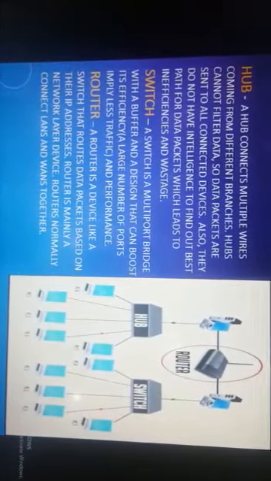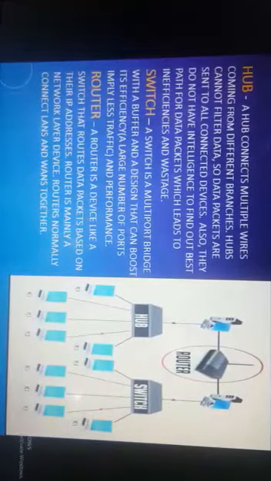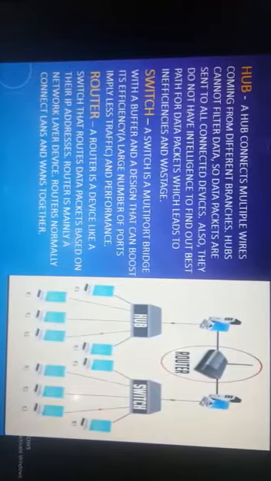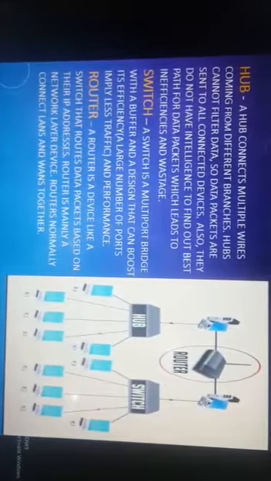Next, if we move towards the router. A router is basically a network device that is used to separate the different segments in the network to improve the performance and the reliability. So we can say that a router works basically like a bridge, but it handles different protocols.